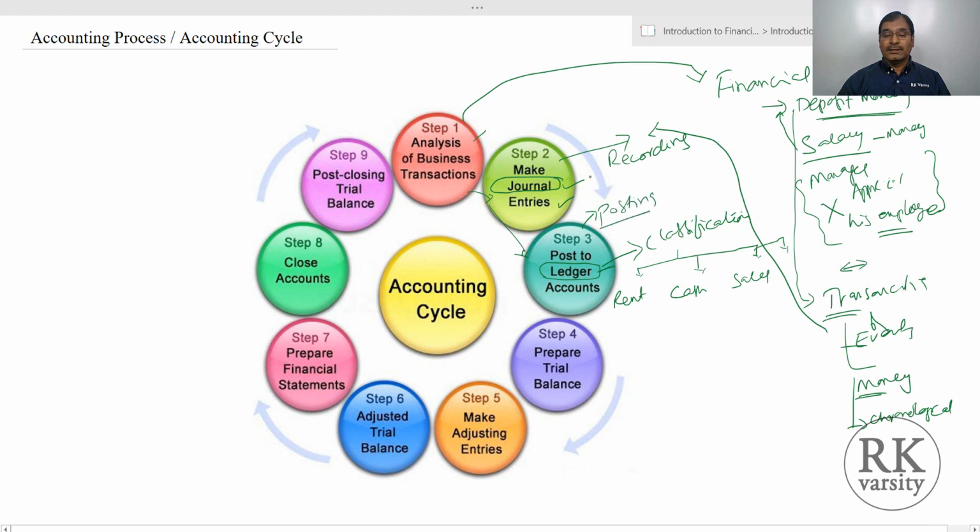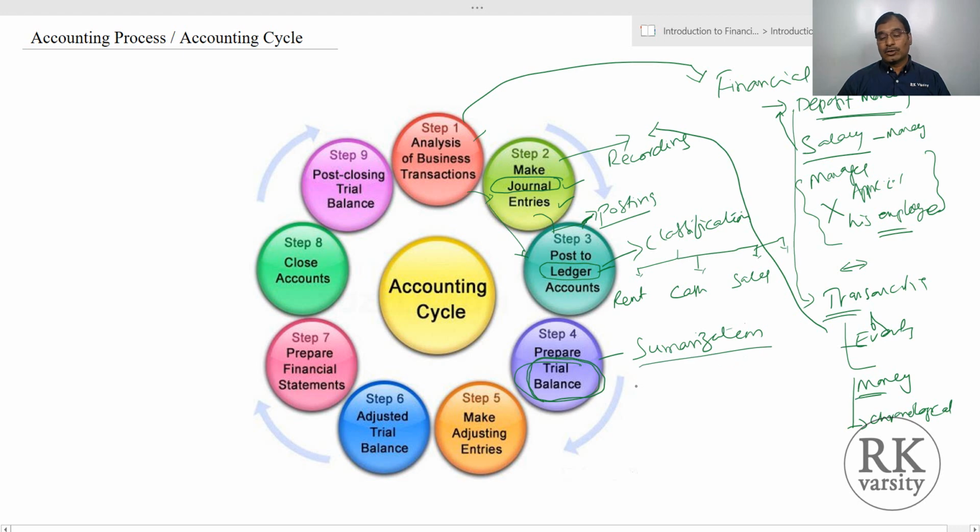In journal, it is a recording, and from journal to ledger is called a posting. So once we create our ledgers by classification and all, then another step in our accounting definition is summarization. Summarization is done in a statement called a trial balance. In a trial balance we simply record all the summarization for a particular time period.